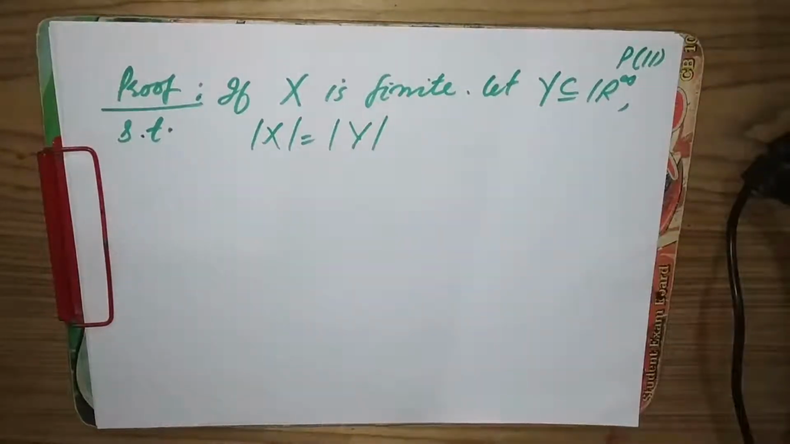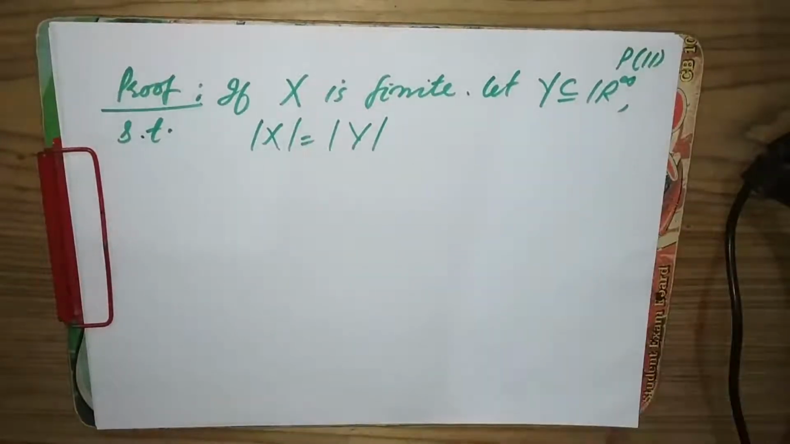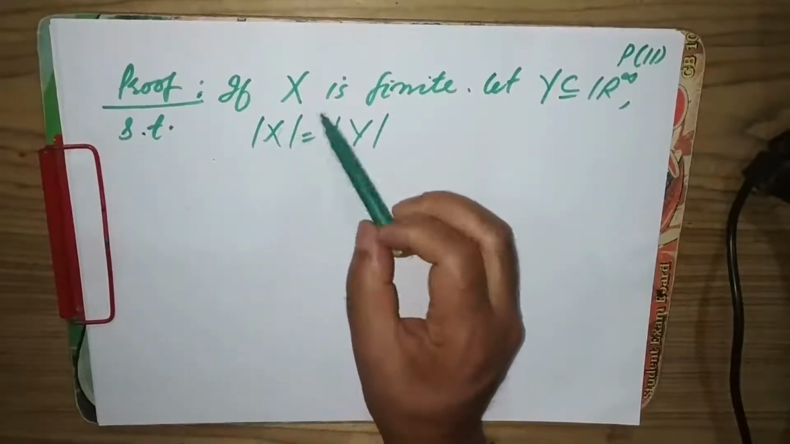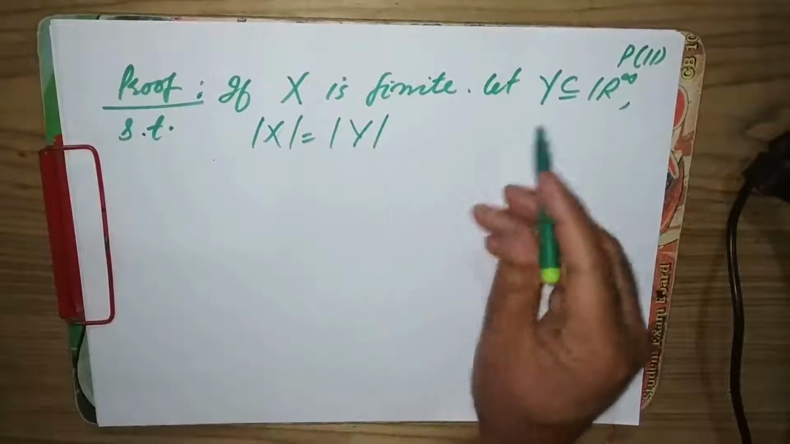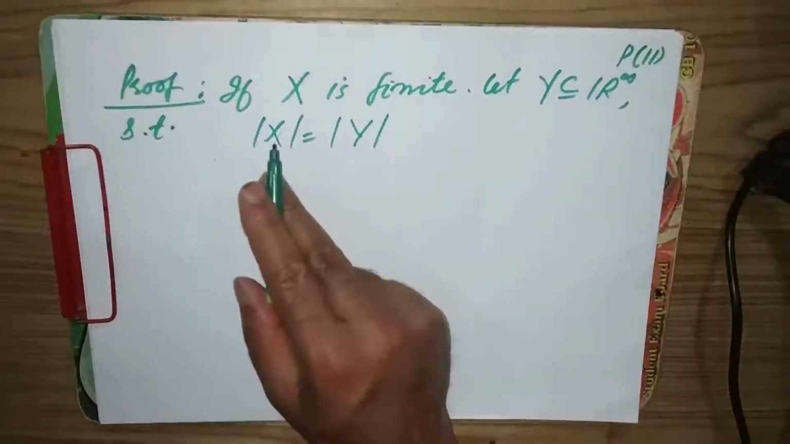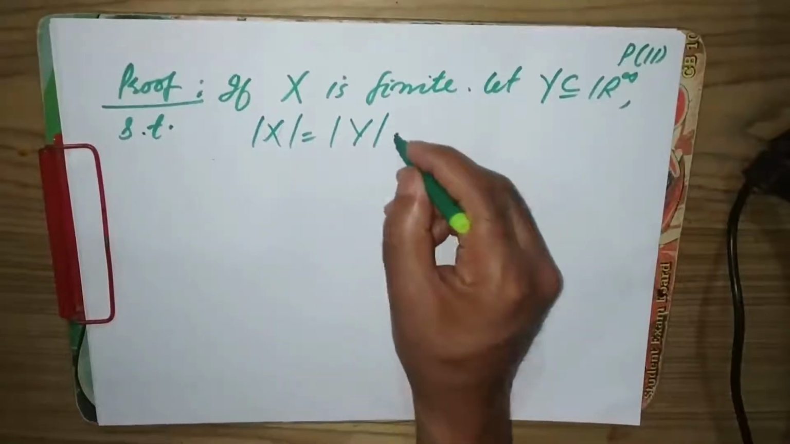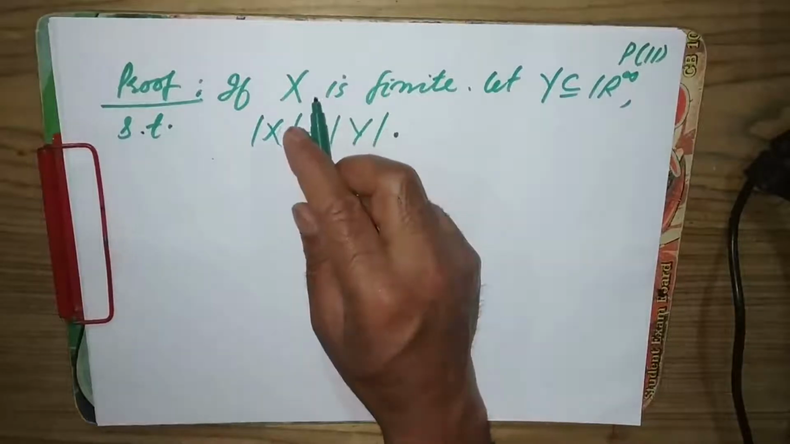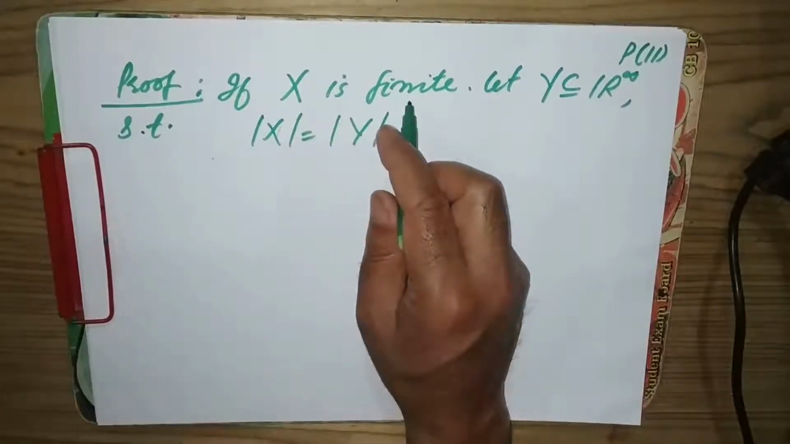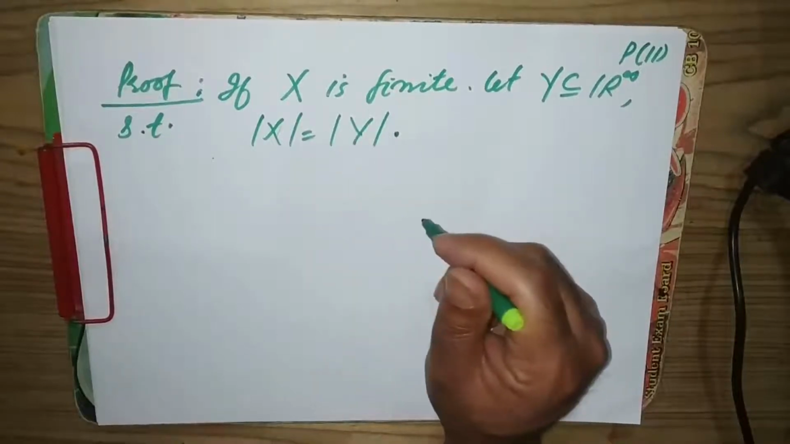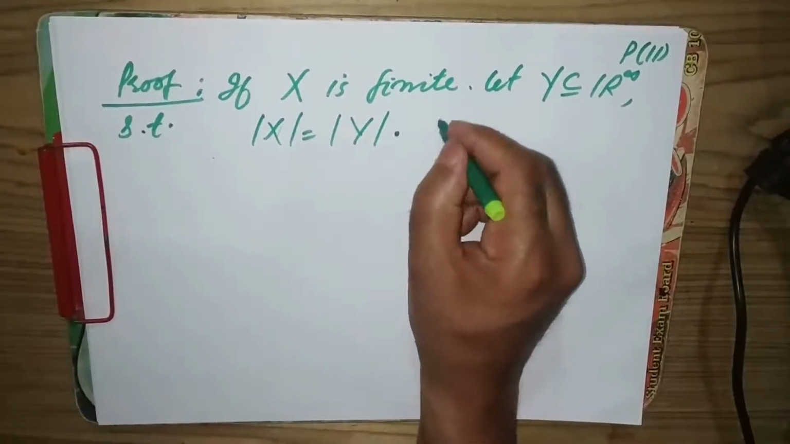Proof. First case, suppose our topological space X is finite. We need to show that this X is metrizable. Suppose X is finite, and let Y be a subset of R infinity such that the cardinality of X is the same as the cardinality of Y. Since X is a normal space, it is first a T1 space, and in a T1 space every singleton set is closed. So since X is a T1 space,